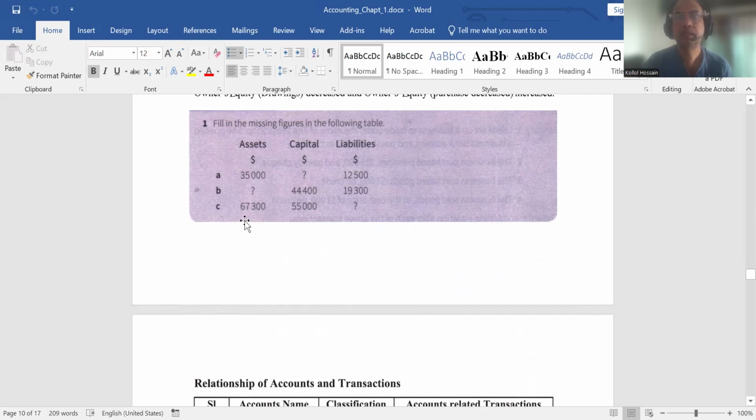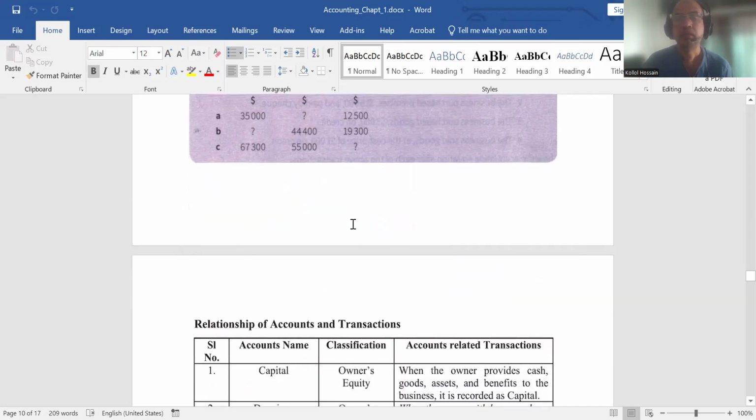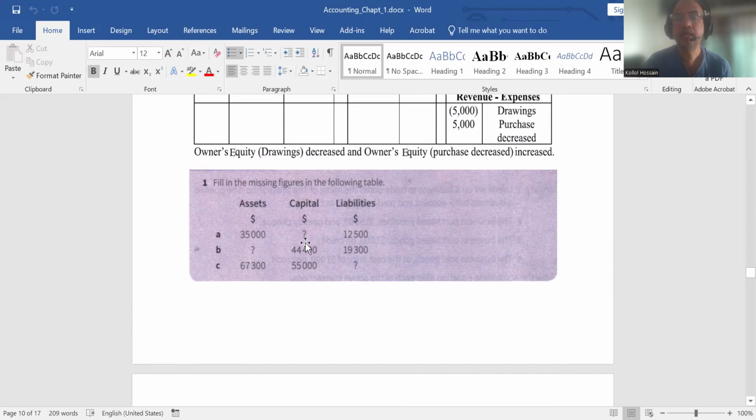So in the case of C, asset is given, capital is given, how much will be liability? It is easy. We can deduct 55,000 from 67,300. So the amount will be 12,300. This is the liability amount. So it is not very hard. I think you understand the problem